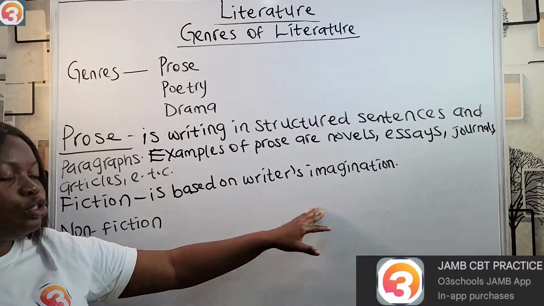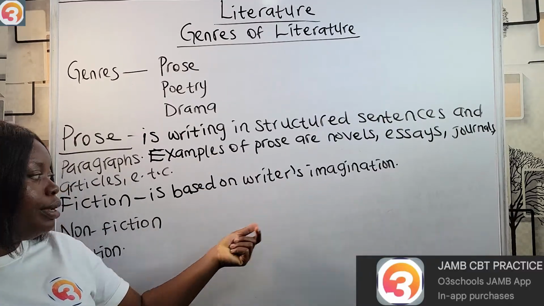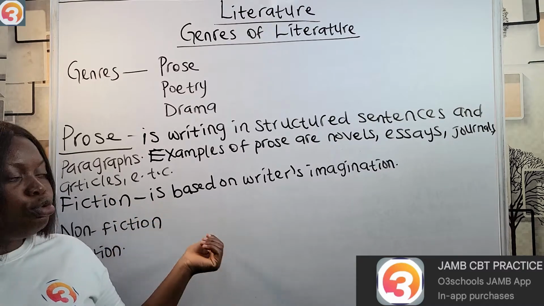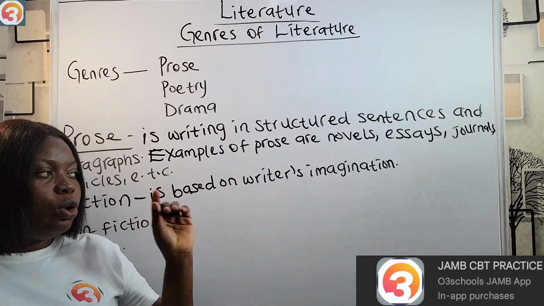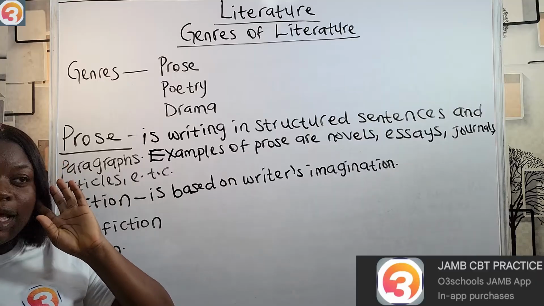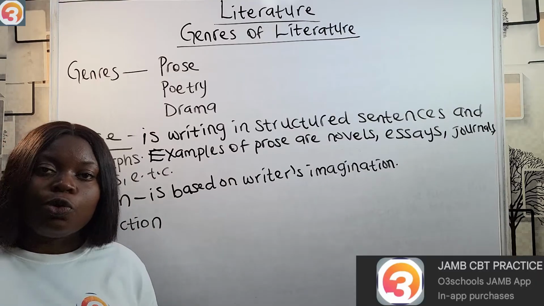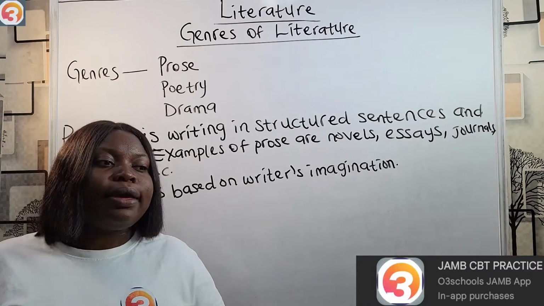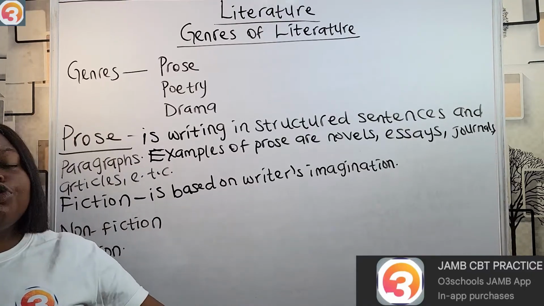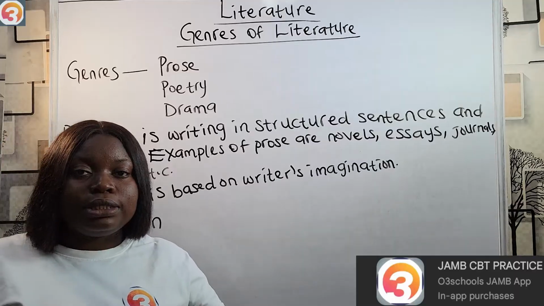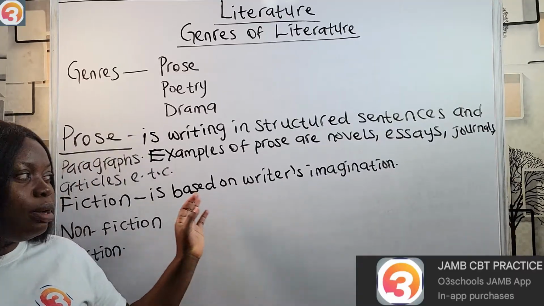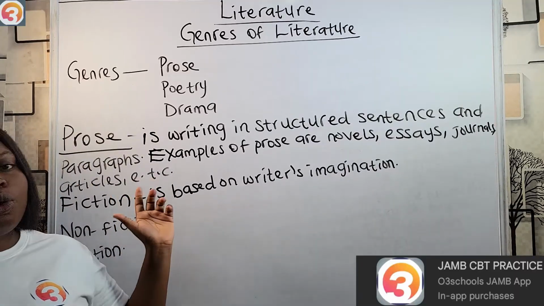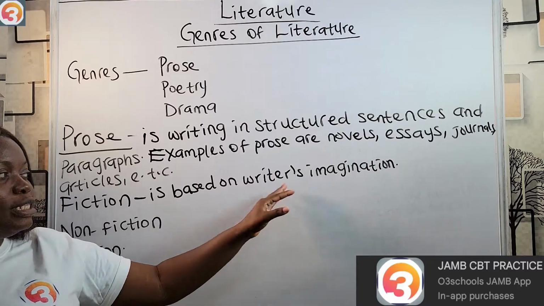So the events in fiction are imaginary. And fiction is used mostly for entertainment, although it can be used for other purposes, like to persuade or convince, to pass messages across, to present different viewpoints, or even to incite.